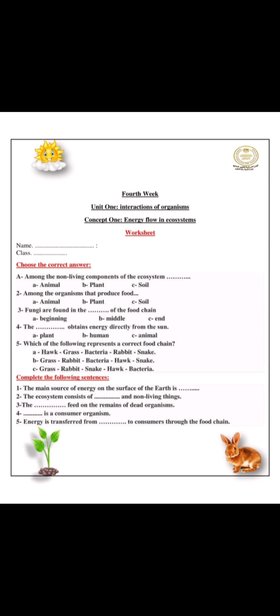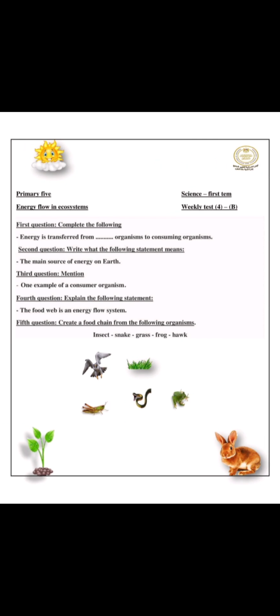Complete the following sentence. The main source of energy on the surface of the earth is the sun. The ecosystem consists of living organisms and non-living things. The decomposers feed on the remains of dead organisms. Number 4: a consumer organism, rabbit. Energy is transferred from producer to consumer through the food chain. Energy is transferred from producer organism to consuming organism.